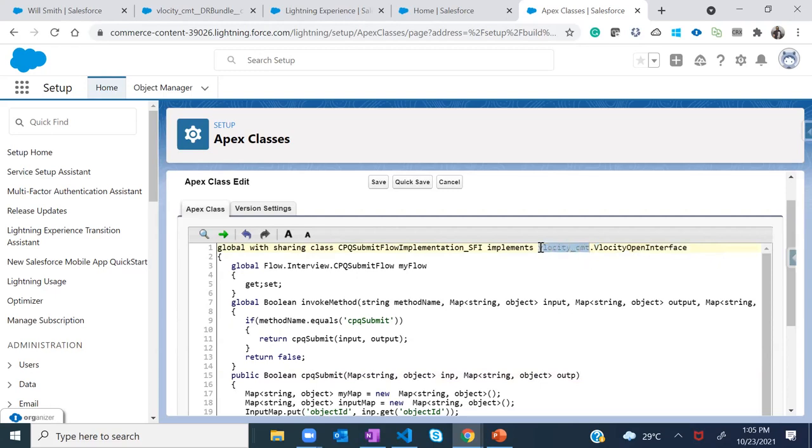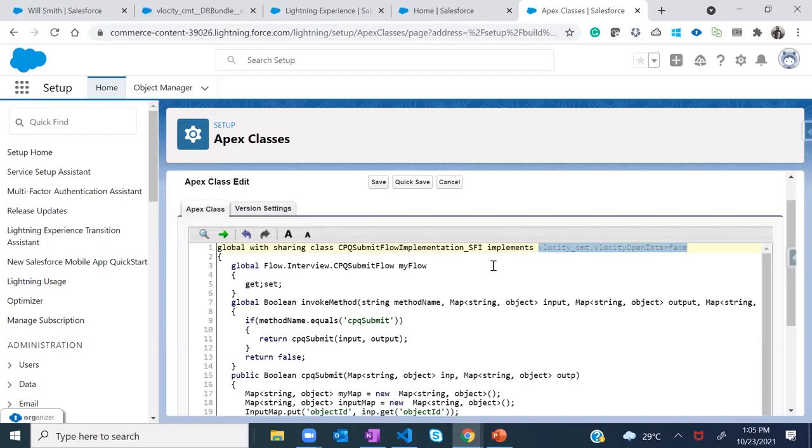CMT is the namespace of this velocity package, since I am using the CMT or the communication package, right? So that's the reason my communication package namespace name is velocity underscore CMT. If I would have been using the insurance or health one, this would have been velocity underscore INS, right? So you'll have to consider that when you're implementing this in your org. So this is really required.